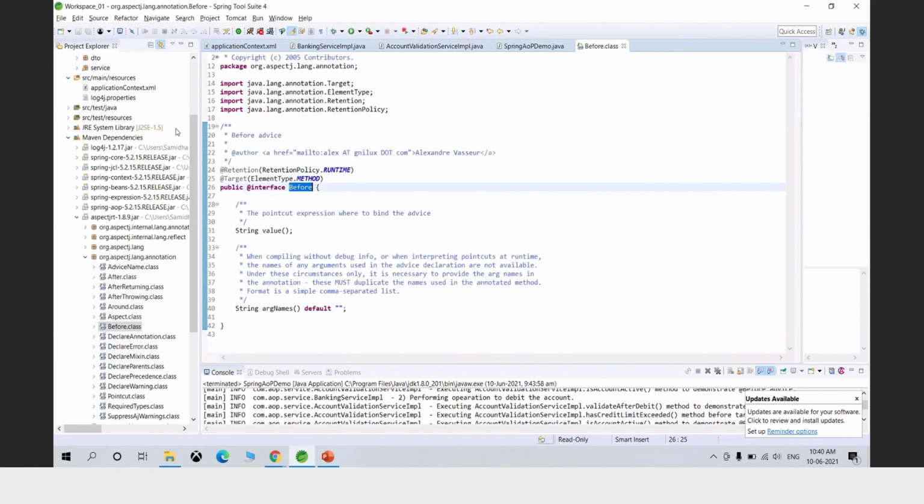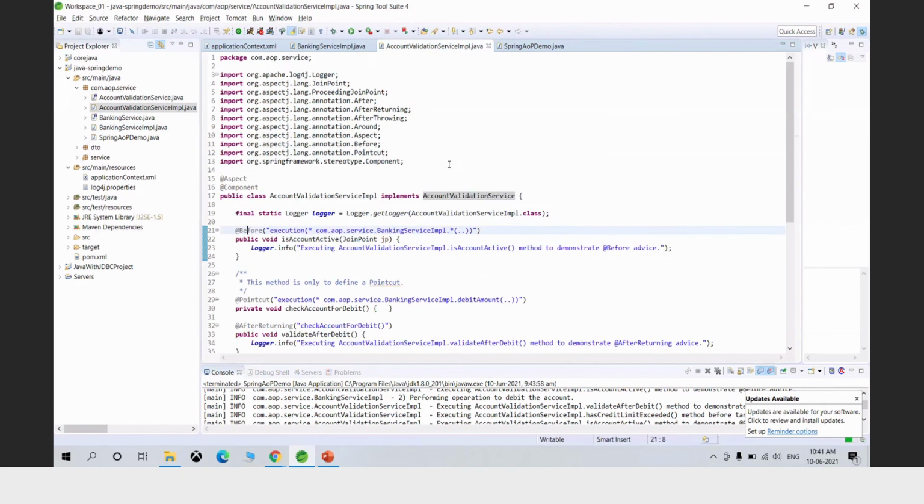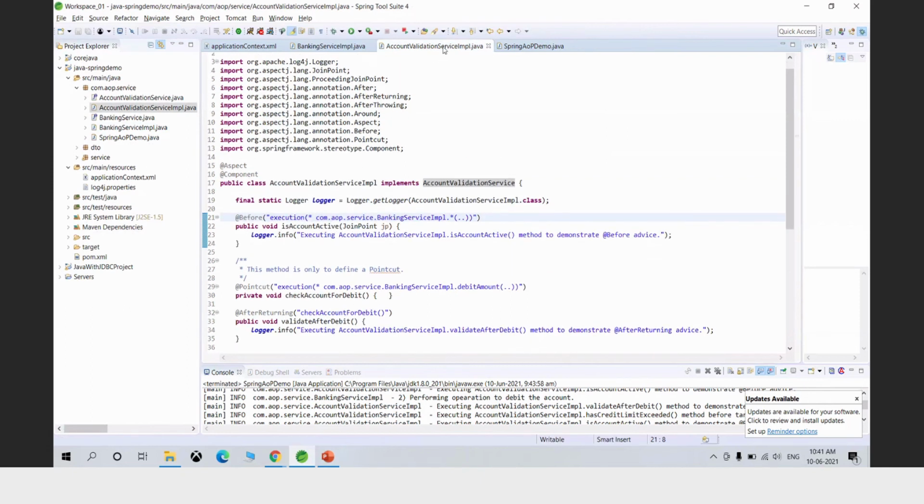So Spring makes use of AspectJ to support AOP. Okay. So this is fine where I have defined my advice. So @Before, and this is the operation to be performed. Now this is optional, we can remove this as well.